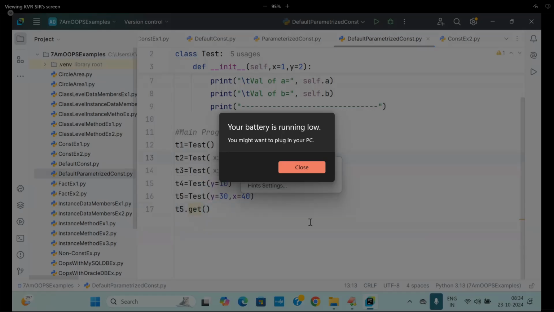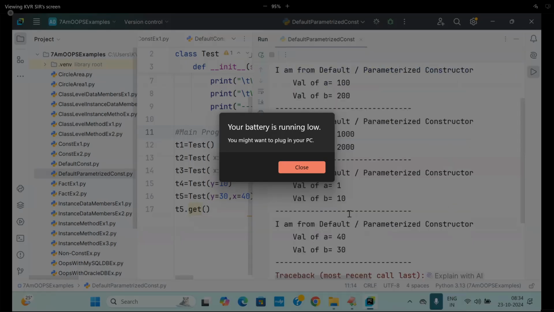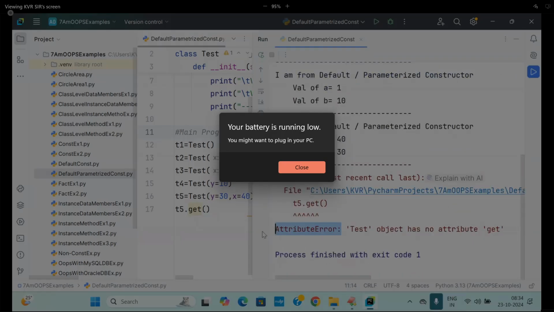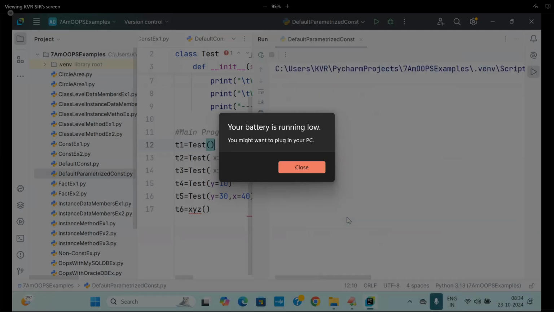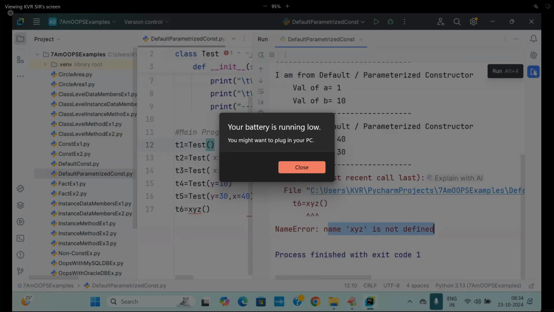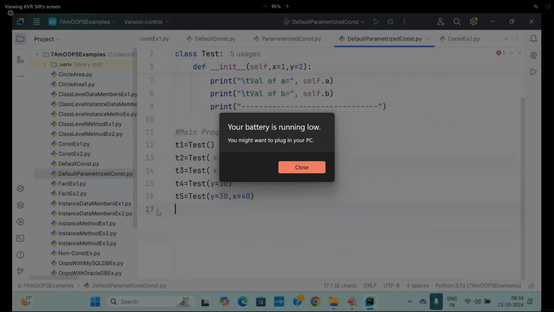Inside the object, no such get is available. Attribute error. But if I'm just writing a variable, something like T6 is equal to XYZ, and XYZ is nowhere found, it is called a name error. So to create an object, class definition is compulsory.